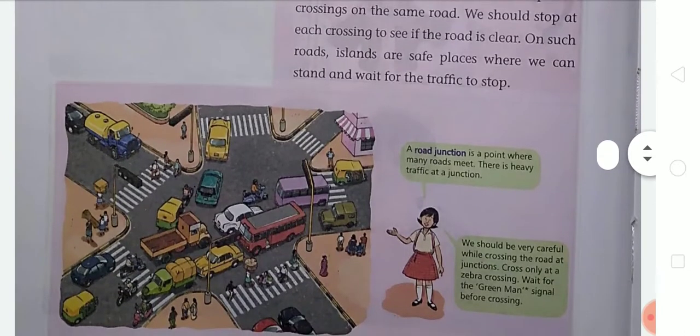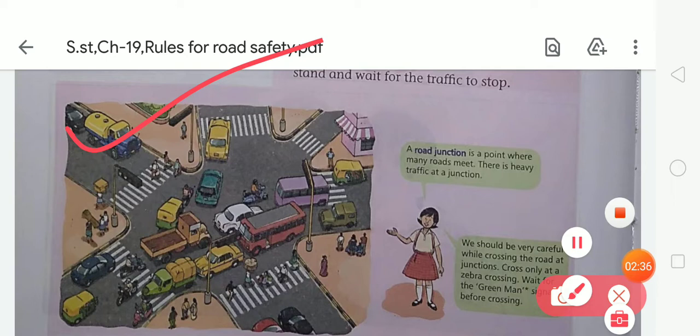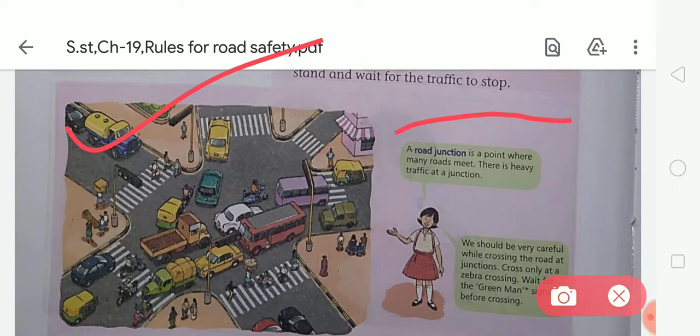Look at this picture. Here you can see this is the picture of a road junction. First of all, read about the road junction and what precautions you should take while crossing the road junction. A road junction is a point where many roads meet. There is heavy traffic at a junction.